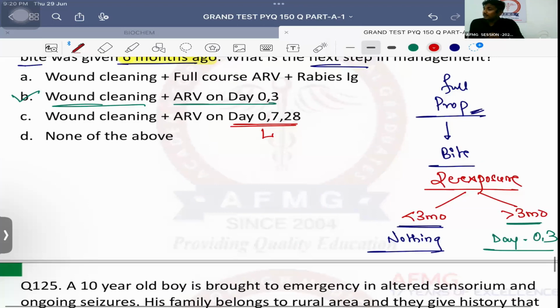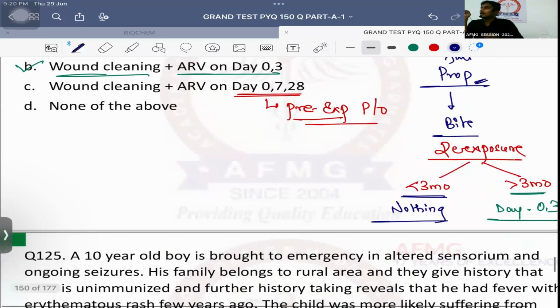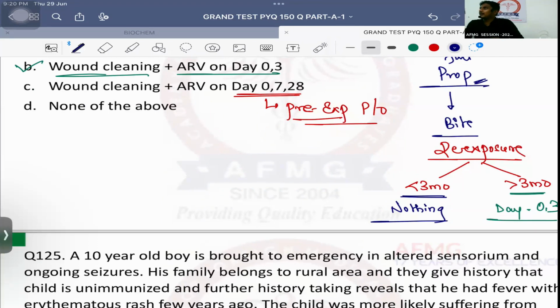Here this is the prophylaxis for pre-exposure, post-exposure. This is the pre-exposure prophylaxis. Post-exposure prophylaxis is usually via 2 regimes: intramuscular regime or the intradermal regime. Intramuscular regime is known as Essen regime. Intradermal regime is known as updated Thai Red Cross regime. Important. Intramuscular regime, कितने doses? 5 doses. Day 0, 3, 7, 14, 21 या 28. Okay, important is that.